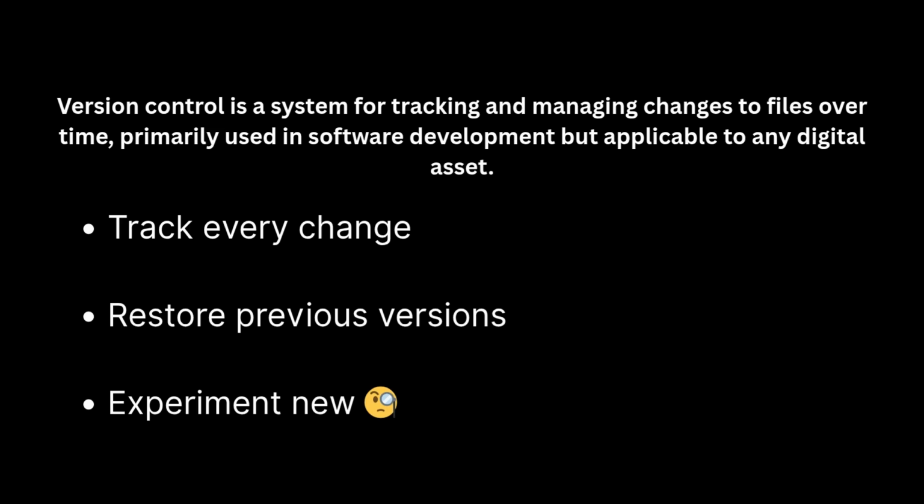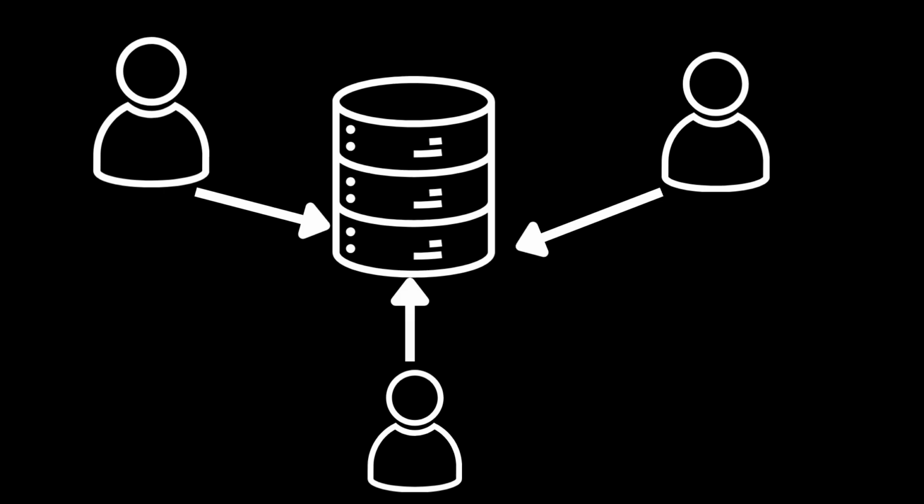Git is a version control system. In fact, the most popular version control in the world. It helps you track every change you make to your code, go back if something breaks, and safely experiment new ideas. Git simply makes working in a team very, very super easy. With Git, multiple people can work on the same project at the same time and later merge their work together.